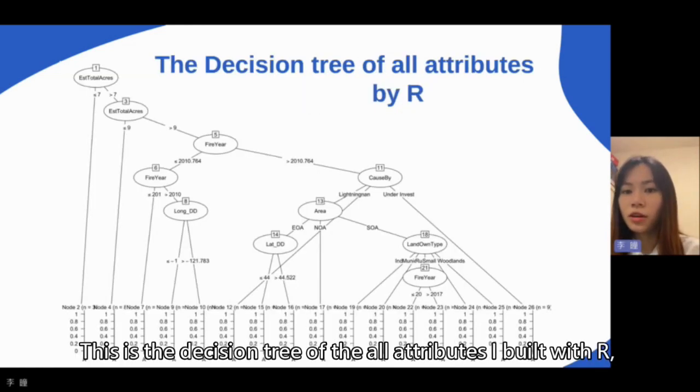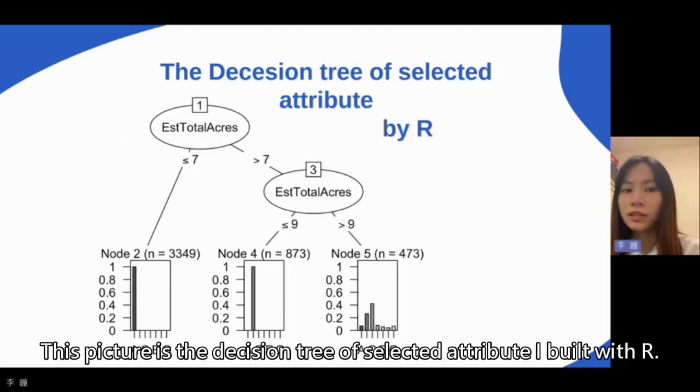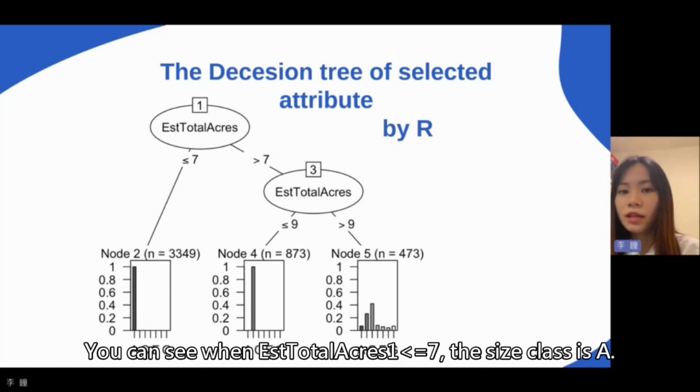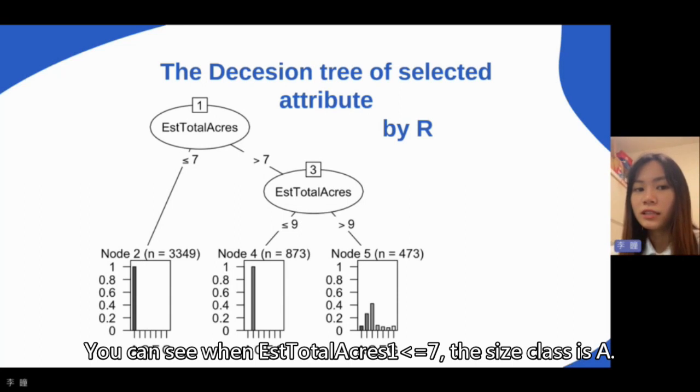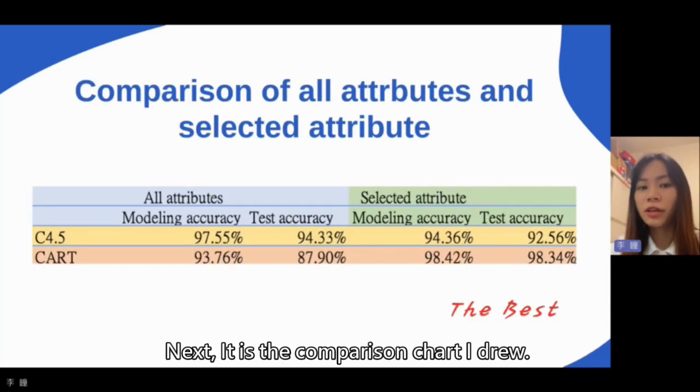This is a decision tree of all attributes I built with R, but the data is too huge, so it is not printed clearly. This picture is a decision tree of selected attributes I built with R. You can see when total average 1 is less than or equal to 7, the size class is A. When total average 1 is more than 7 and total average 3 is less than or equal to 9, the size class is B.